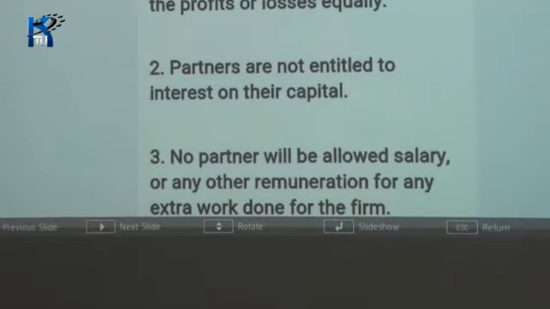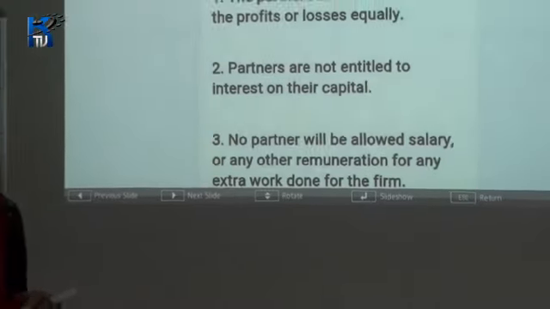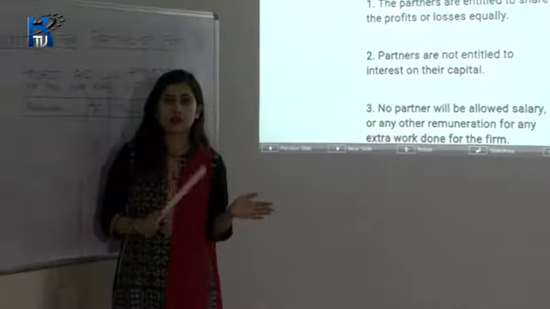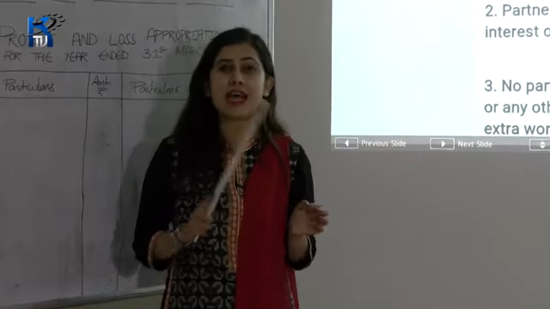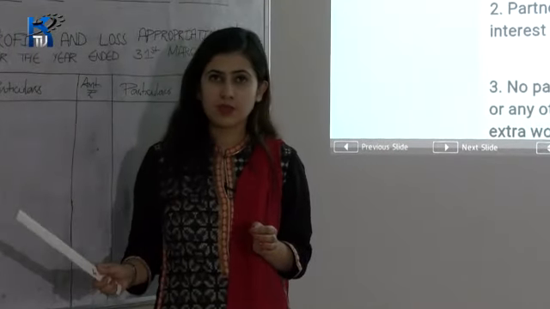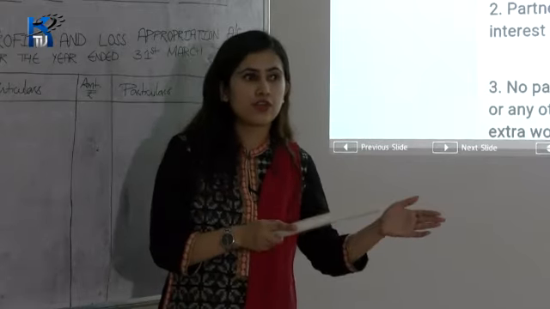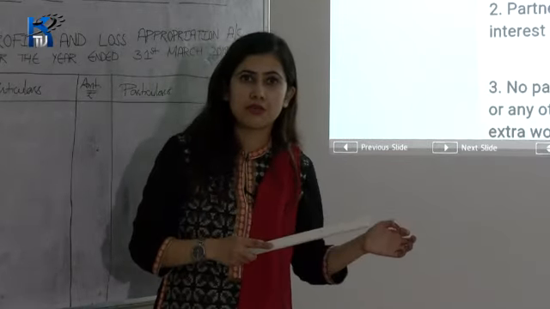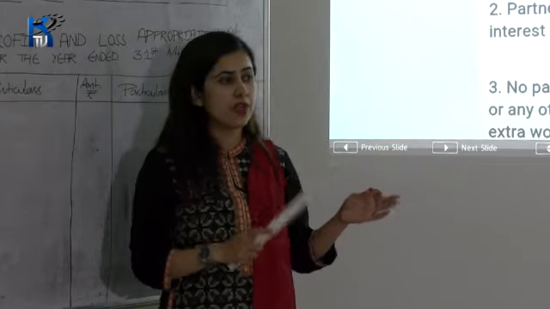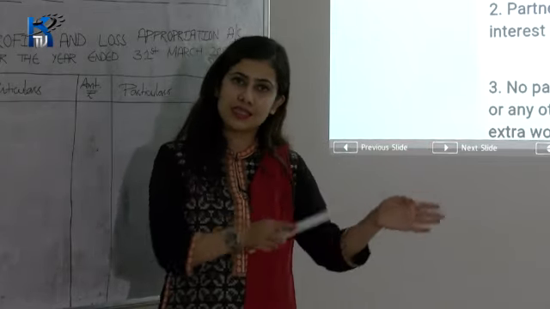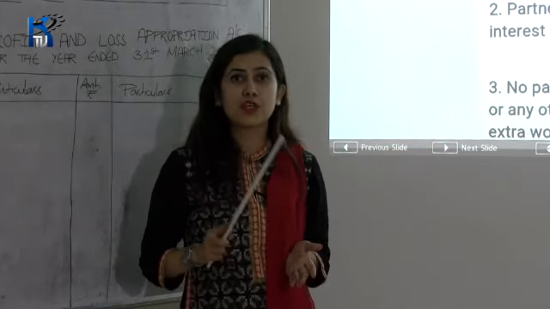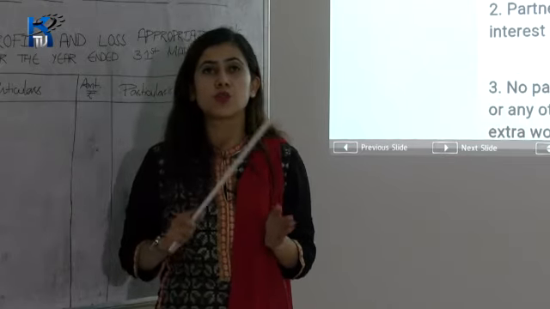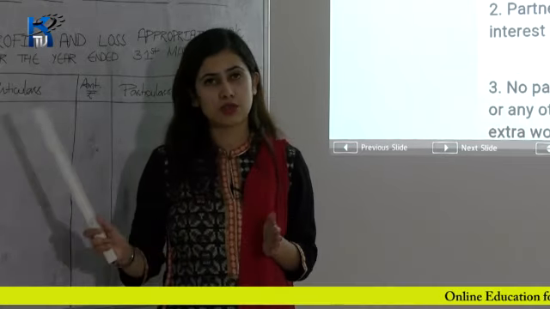The second rule is that partners are not entitled to interest on their capital. If there is no partnership deed, then the partners will not get any interest on their capital. If there is a provision in the partnership deed, then they will get the interest mentioned in the question. For example, if the rate of interest is 6%, they will get 6% interest on the capital. But if there is no partnership deed, then the partners will not get any interest on the capital.